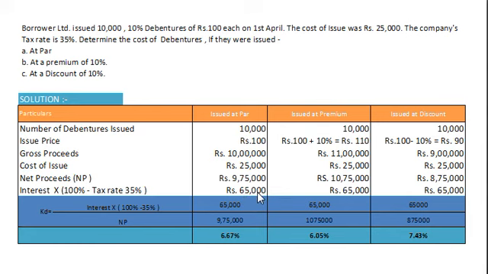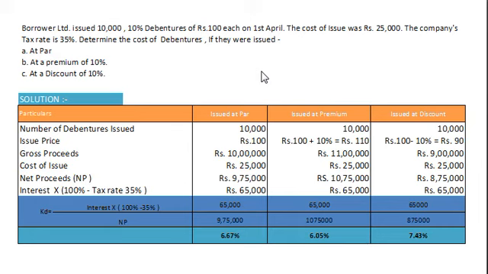And my dear students, interest after tax will remain constant in all three options, and that is 65,000. Once again I repeat, interest after tax is equal to 10% of rupees 10 lakh minus 35% tax, that is rupees 65,000.